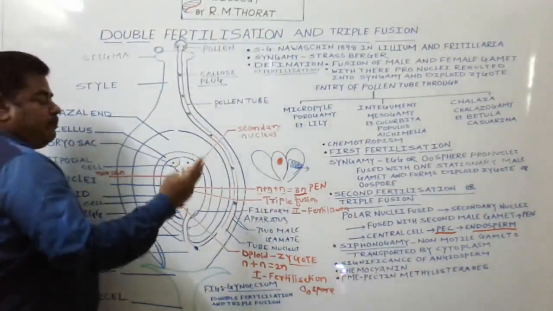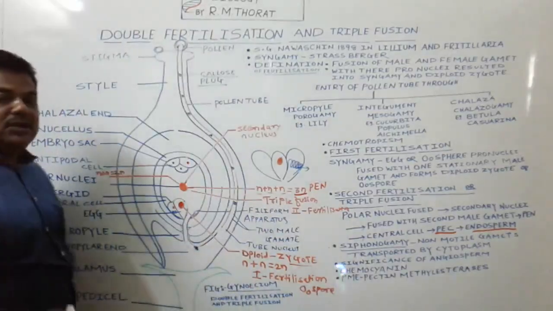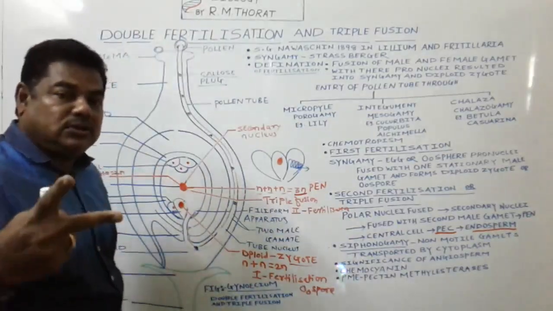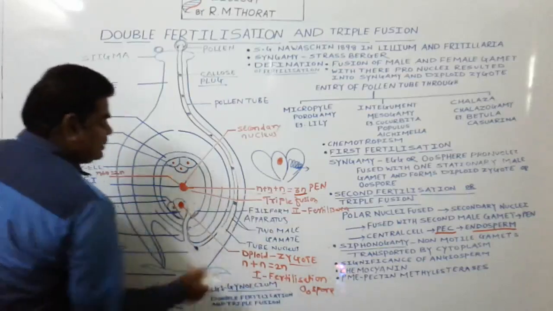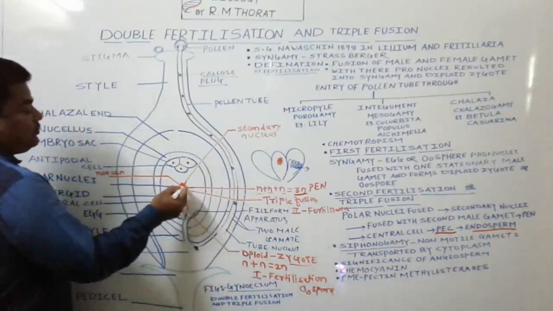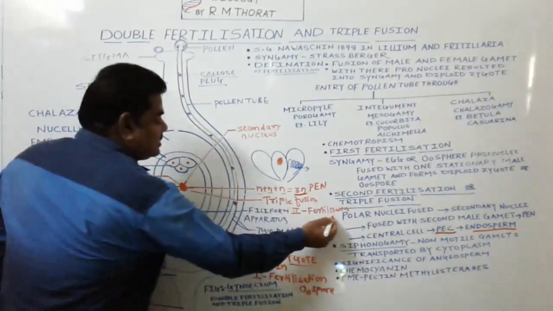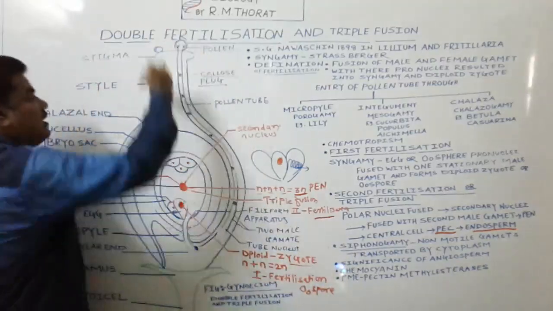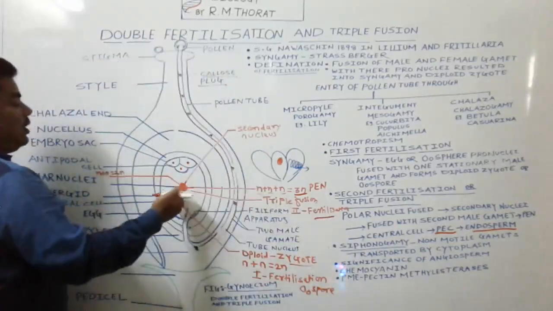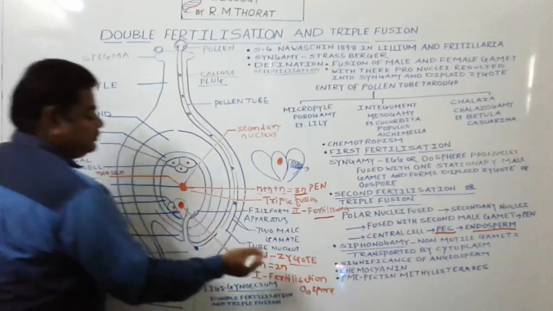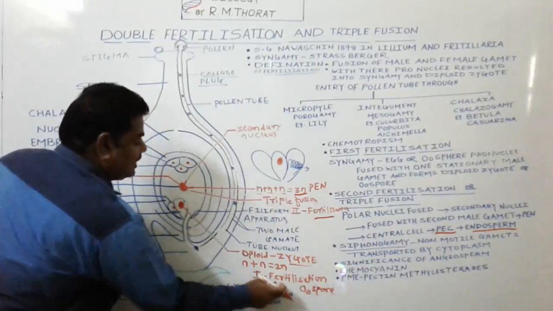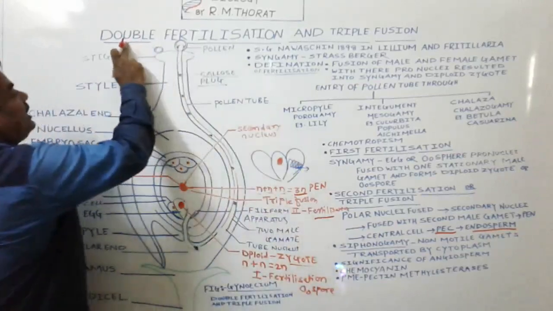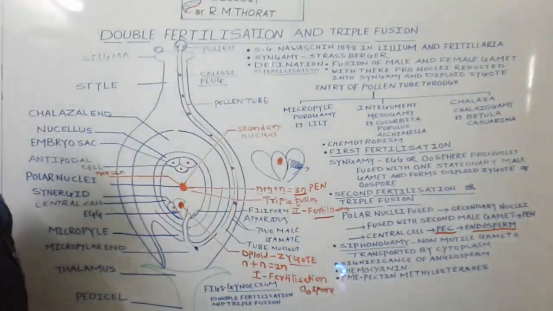Double means two. In angiospermic plants, fertilization takes place 2 times. One male gamete fuses with the egg, that is the first fertilization, and another male gamete fuses with the polar nuclei and forms the primary endosperm nucleus, that is the second fertilization. In one gynoecium, in one ovule, in the embryo sac, 2 times fertilization takes place. First fertilization, second fertilization. We call it double fertilization.